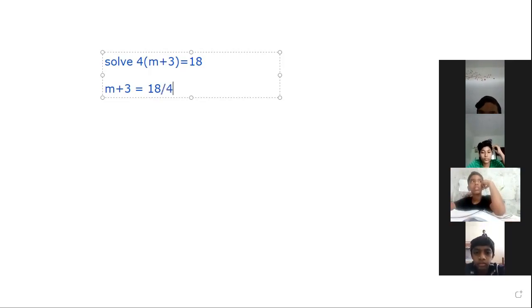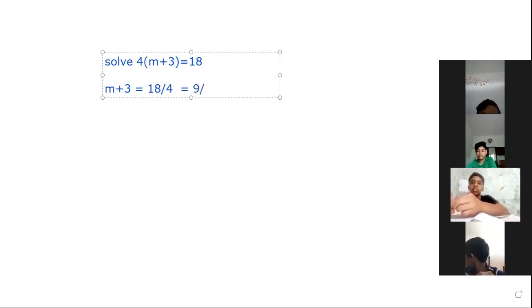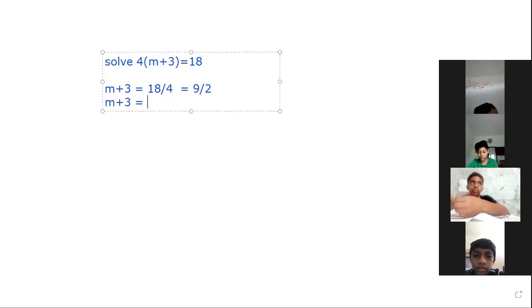Then what is the value of 18 divided by 4? Can you simplify it? How will you simplify it? Both 18 and 4 are multiples of 2. It is 9 by 2. Yes, we can simplify: 18 by 4 is equal to 9 by 2. Now our equation becomes m plus 3 is equal to 9 by 2.